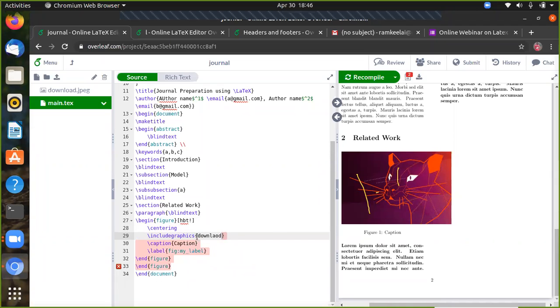Now suppose you want to reduce the size of your image, figure image, then you can give the width of your image, like we can give width by some 1 inch. Okay, we can give it here width size. Okay, so we can call it here download. Okay, now we can try it out.